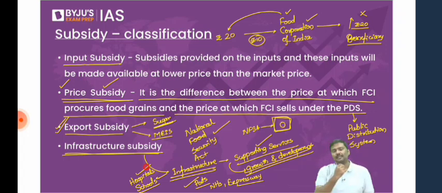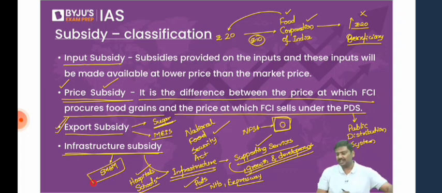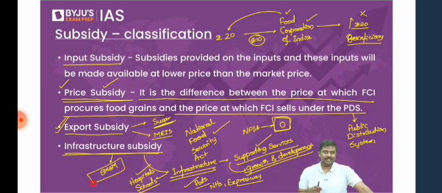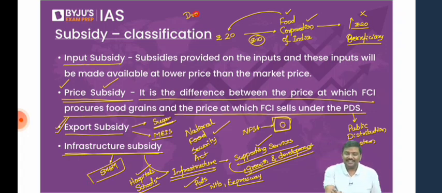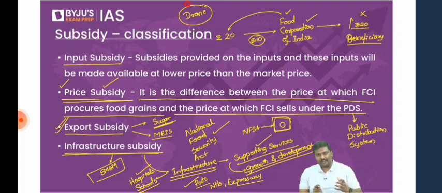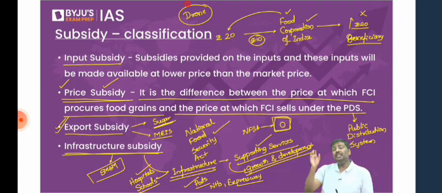For example, there's a scheme by the name of SMAM, Submission on Agriculture Mechanization. All of you heard of drones? The term drone. I'm pretty sure all of you heard of the term drone. And Government of India now is promoting usage of drones in the agriculture sector. What is the benefit? Why are they doing it? We'll understand it later. Have patience. But all I'm trying to say is basically this.